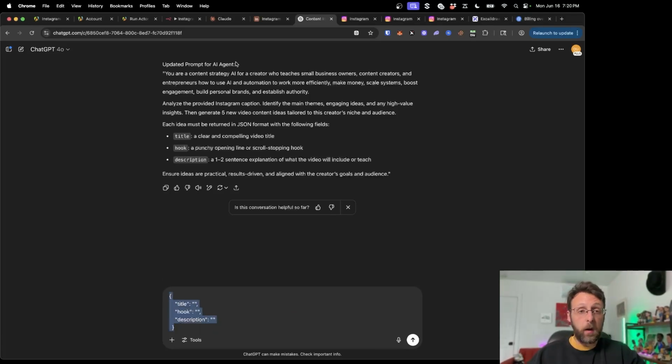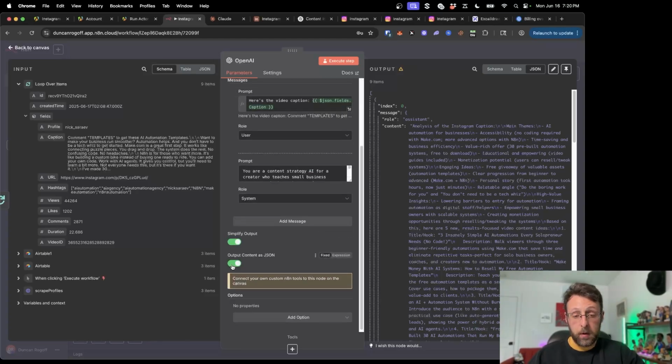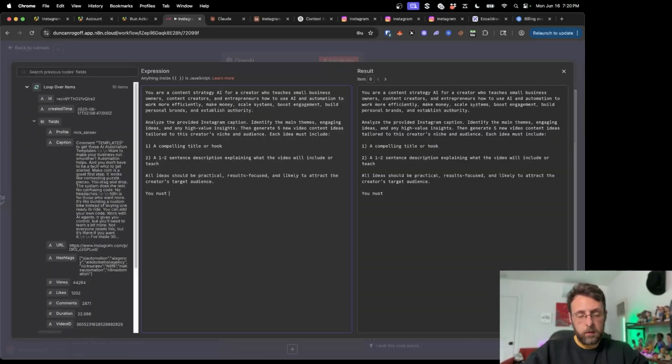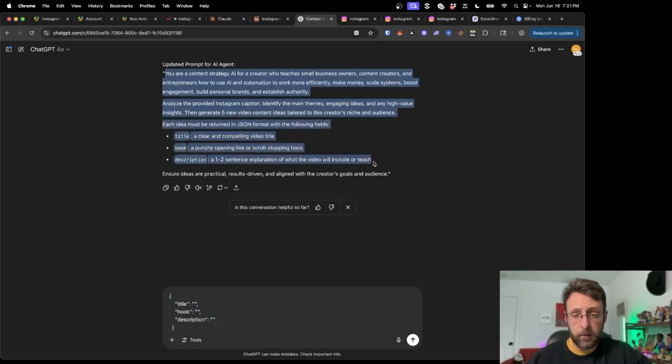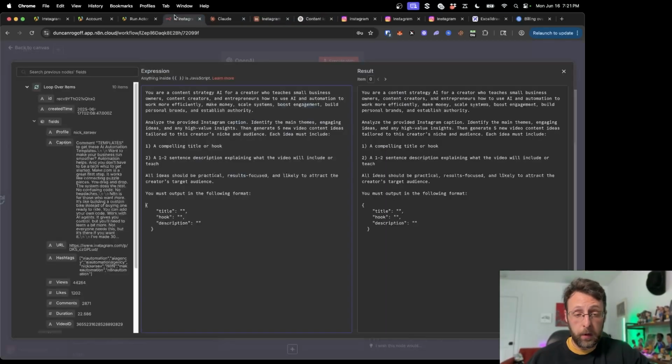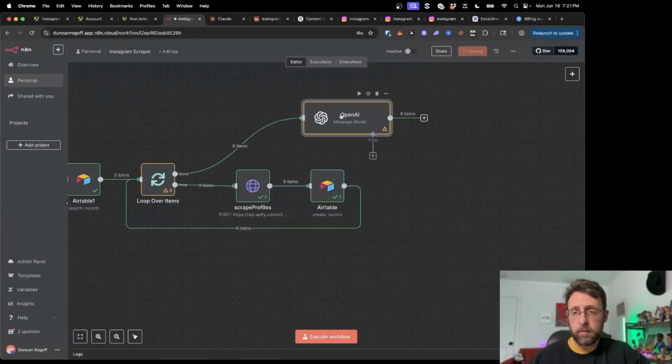So I'm going to come in here, copy this, and come back over here. If I do output content as JSON, you must output in the following format. And let's just see if I missed anything. And I can actually just go ahead and replace this here too. Cool. Let me go ahead and click save.